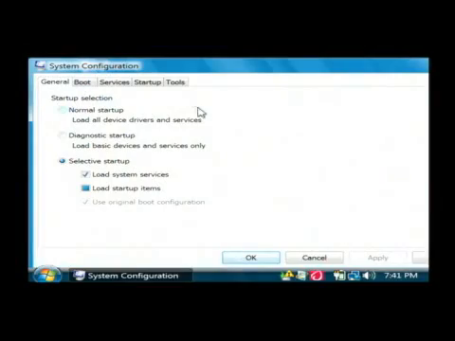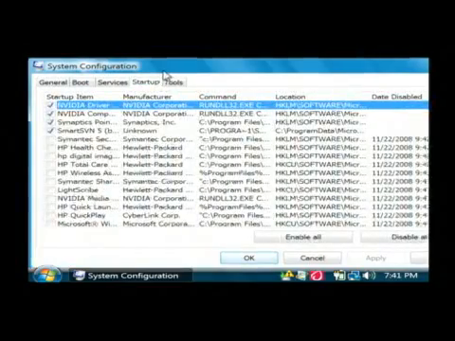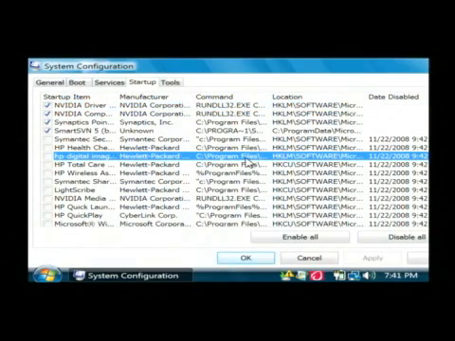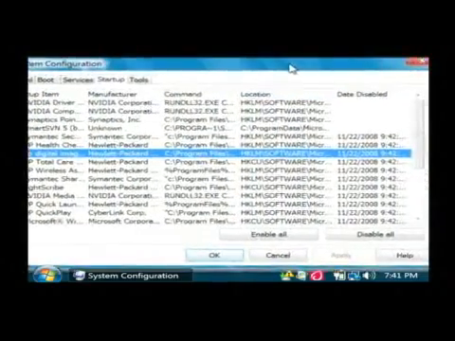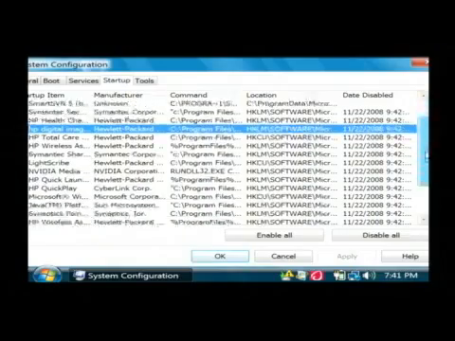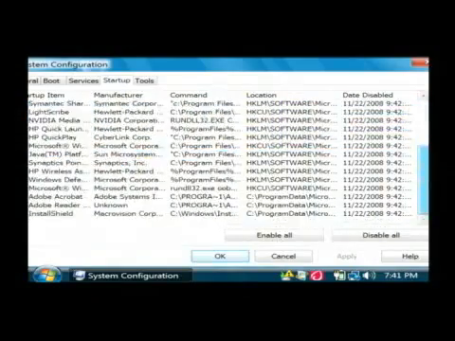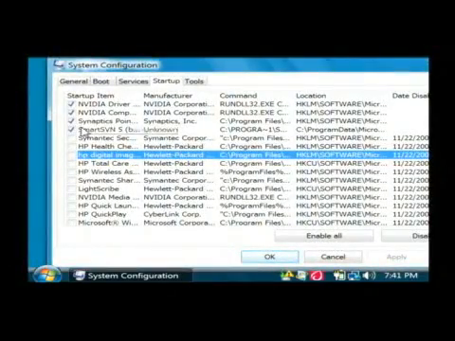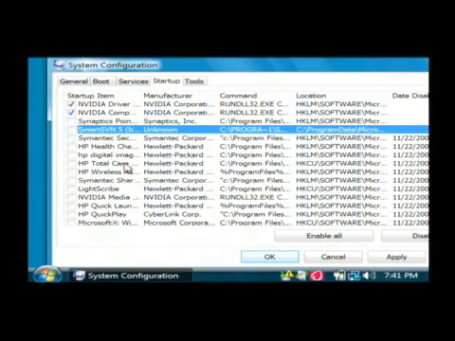Now what we're interested in here is the Startup tab. A lot of laptops will come with a whole bunch of programs already loaded. And as you can see here, I have a whole lot here that's actually set to launch when my computer starts up. Each one of these items will run in the background when my computer starts. You can just disable some of these. You can probably disable the majority of them if you know it's something that you don't want. And that'll keep that program from running, which would use resources that will slow your laptop down.